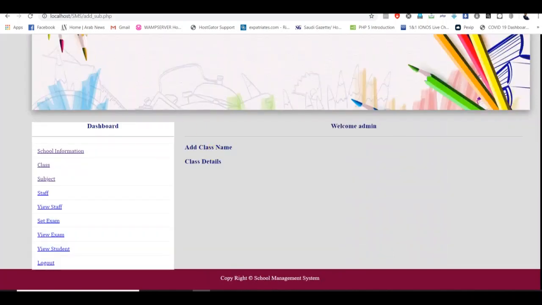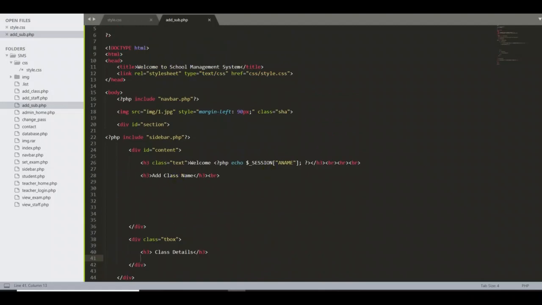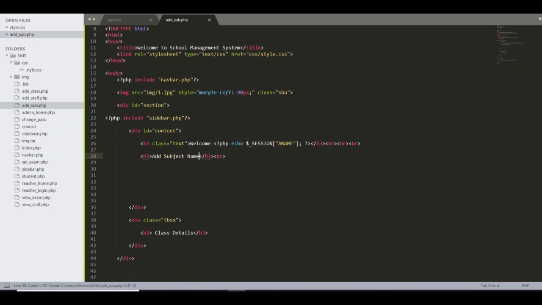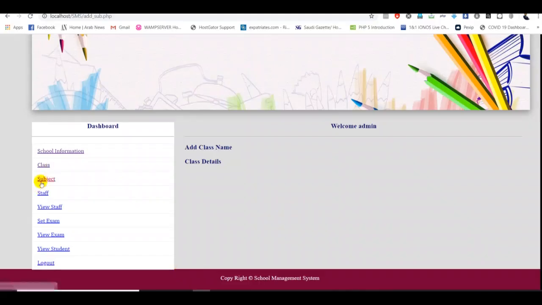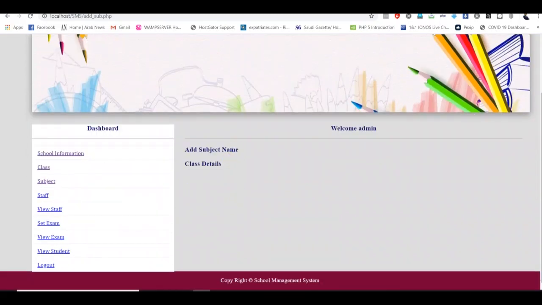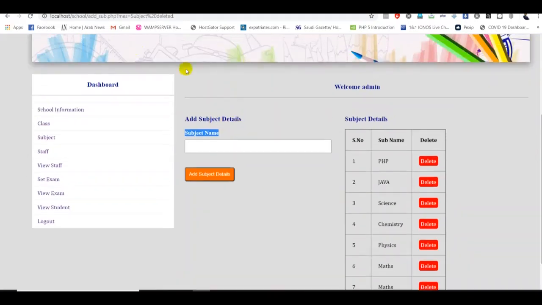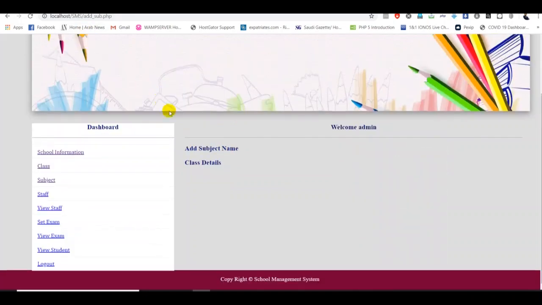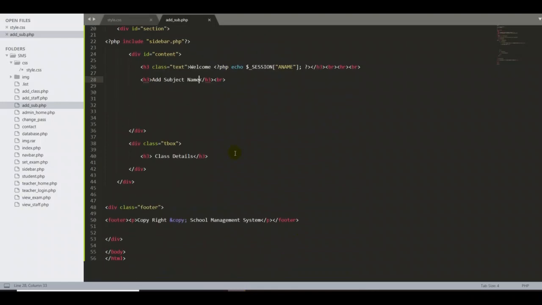Okay. First thing is I want to add subject name. So okay, that is done. Then I can go back here, then refresh, add subject name. That looks good, very good. Now we need one more heading called subject name. Okay, then I'm gonna create the subject name here, guys.